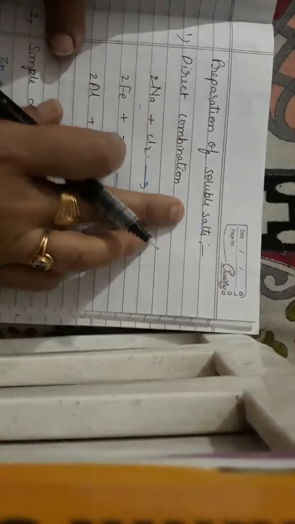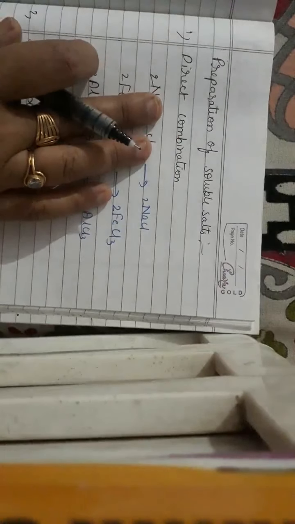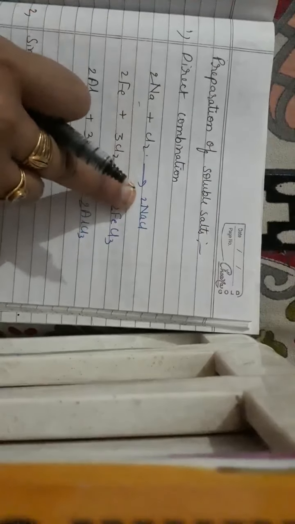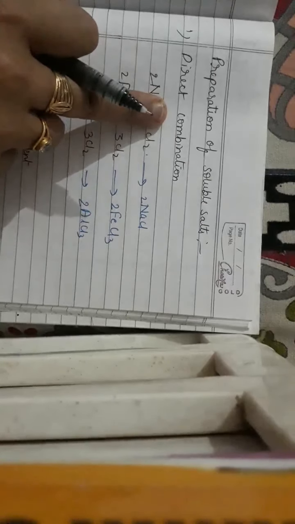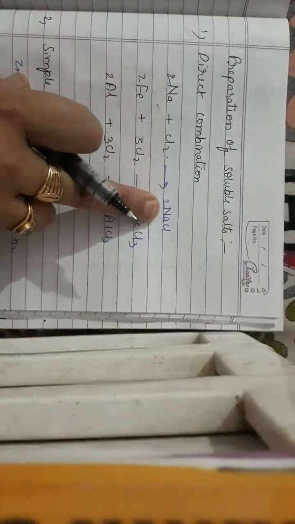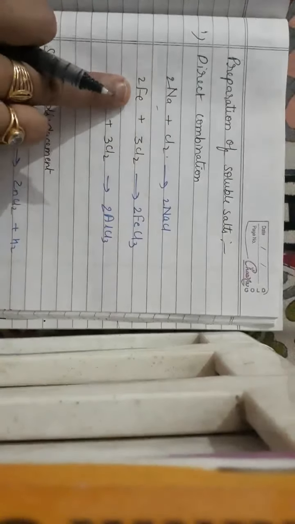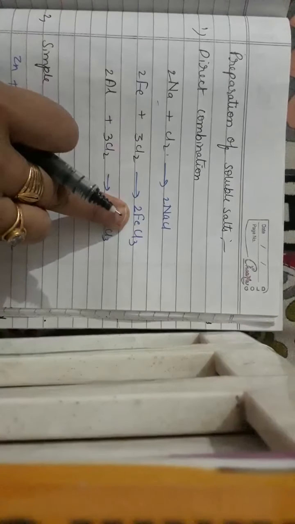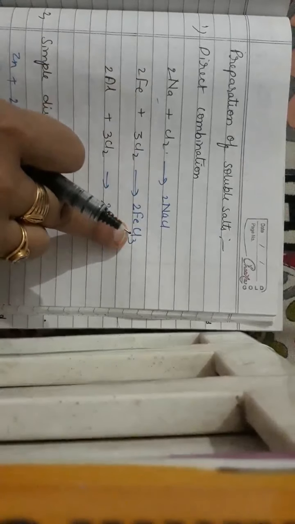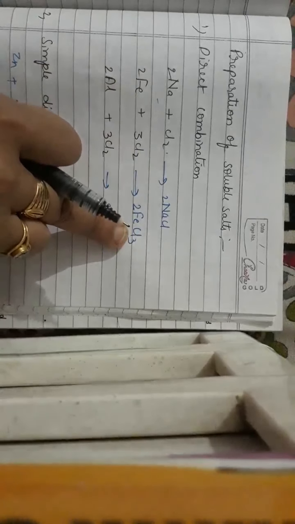Now we will start the preparation of soluble salts first. Yes, coming to preparation of soluble salts, the first method for preparing a soluble salt is direct combination. You know, when two elements combine to form a single product, that process is known as direct combination. So these three salts can be prepared by direct combination. When we combine sodium with chlorine directly, the product will be sodium chloride. When we combine iron with chlorine, the product will be ferric chloride, FeCl3. Remember, ferric chloride can be prepared by direct combination, not ferrous chloride.